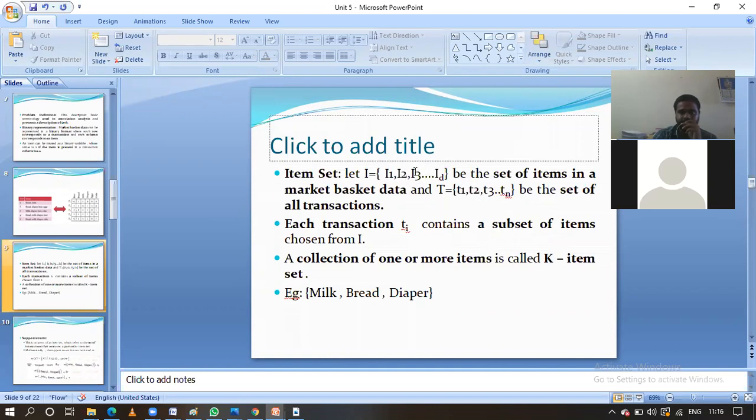In a transaction, they need not buy all the items, but they will purchase a subset of items from this I. Here n transactions are there. Each transaction T contains a subset of items chosen from I. In each transaction they will purchase a subset of the items.